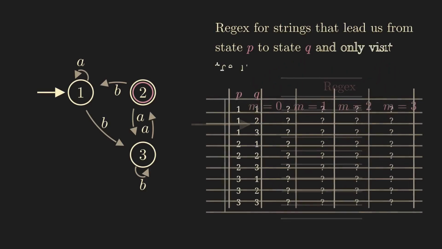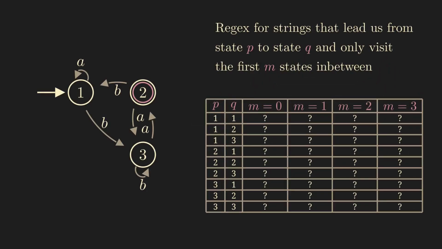Which strings get us from state P to state Q if we are only allowed to visit the first m states of the DFA in between on the way from P to Q? Here m is a number between 0 and 3. The 9 questions from before are the cases for m equals 3, that is, where we are allowed to visit the first 3, which is all of the states of our DFA. But if we choose a smaller number m, then other questions arise.